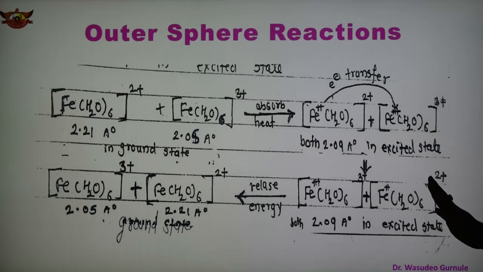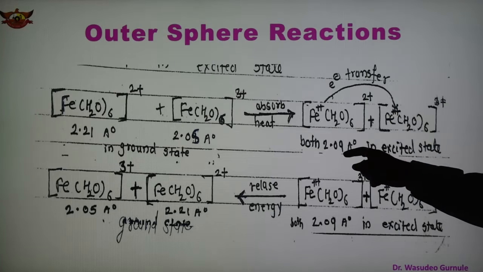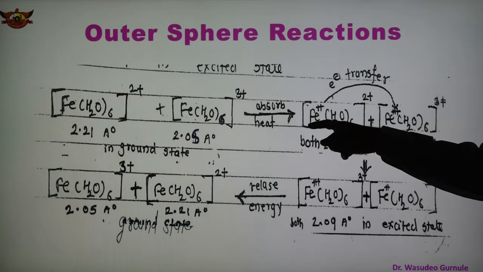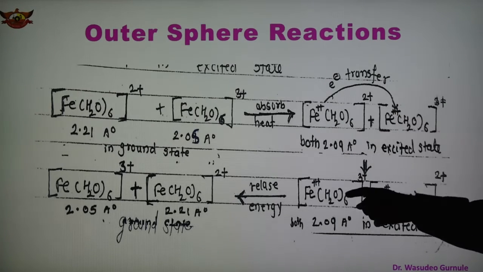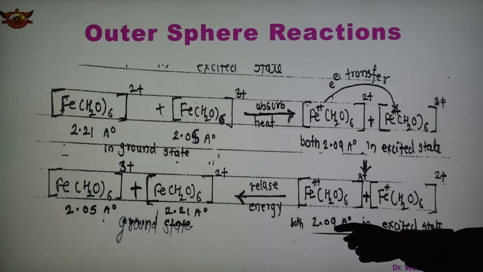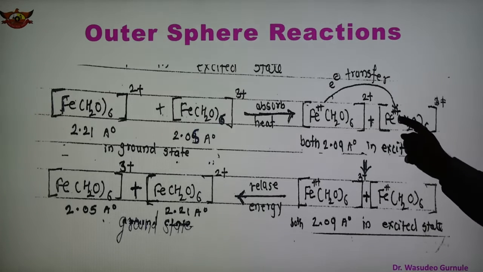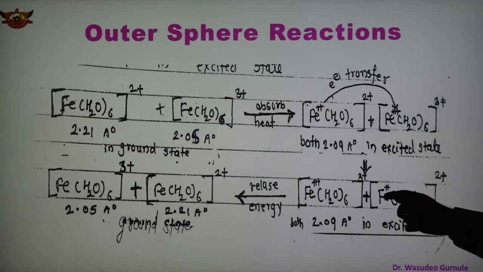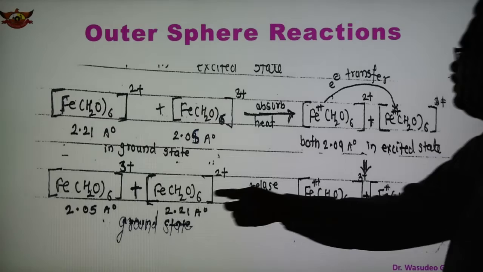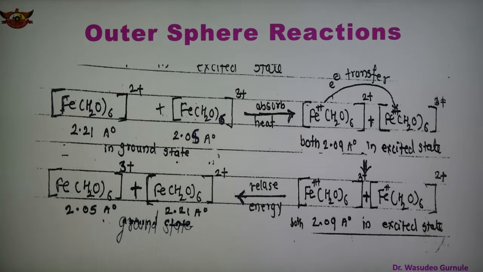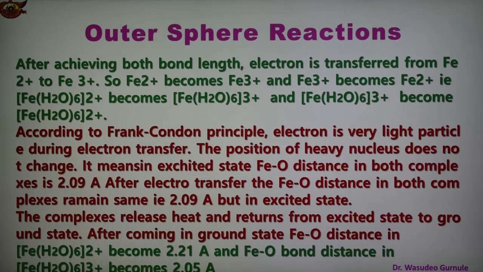This is the criterion: after adjusting the bond length, there is a transfer of electron. In the excited state Fe2+ becomes Fe3+ and Fe3+ becomes Fe2+. After releasing the energy, we get the ground state again and the two complex ions separate. These reactions are known as outer sphere reactions.